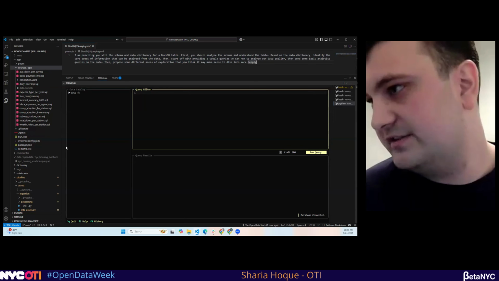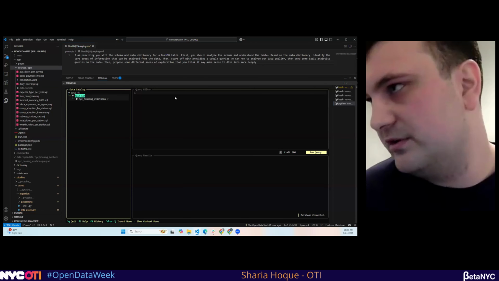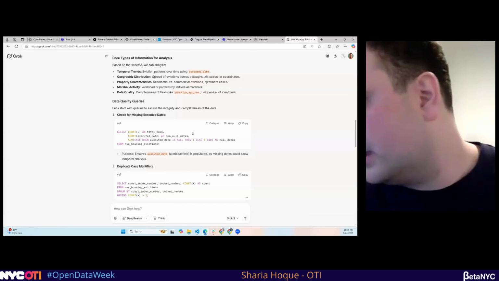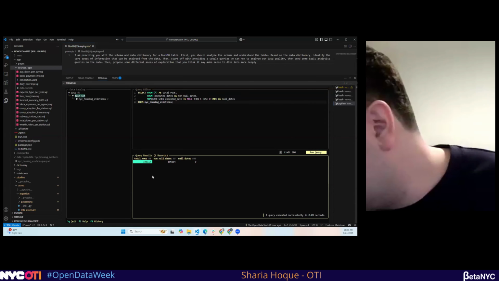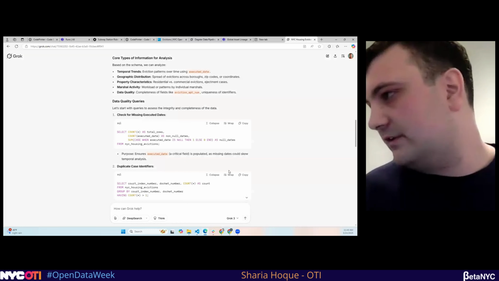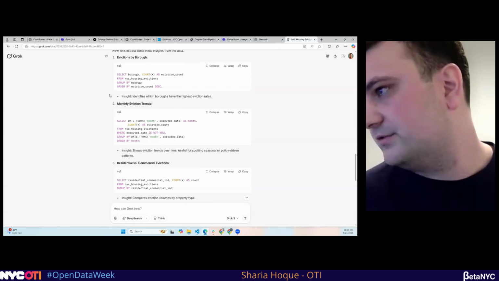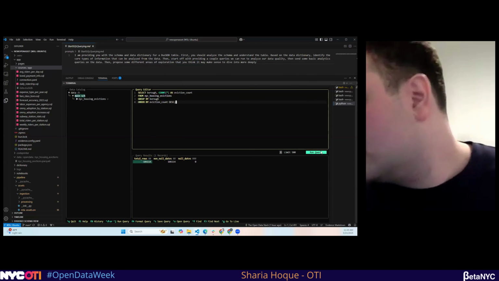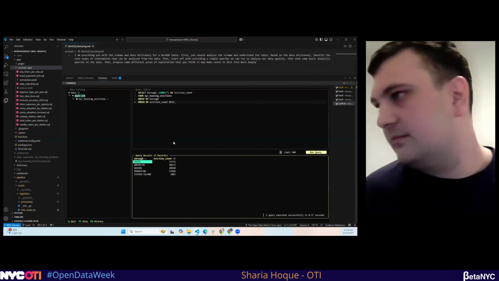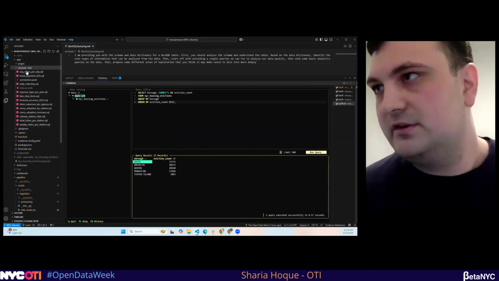Great. So now the data we just downloaded from Socrata, we can query easily with SQL. Now we're going to take these from what we've got over here. We want to see if they work. Okay, great. Checking data quality. Nice. That's pretty good. Now let's do some basic stuff. Evictions by borough. Let's try that. Okay, great. Evictions by borough. That's not bad.